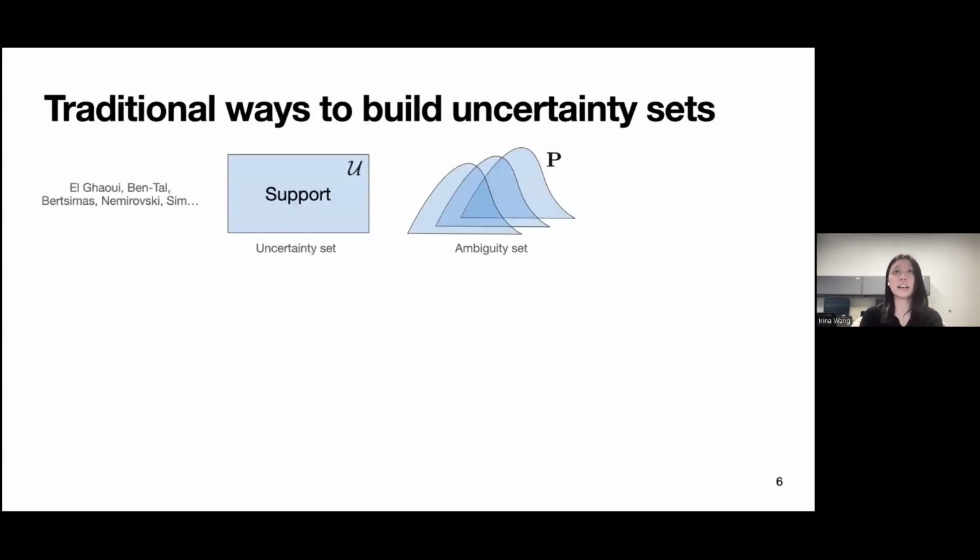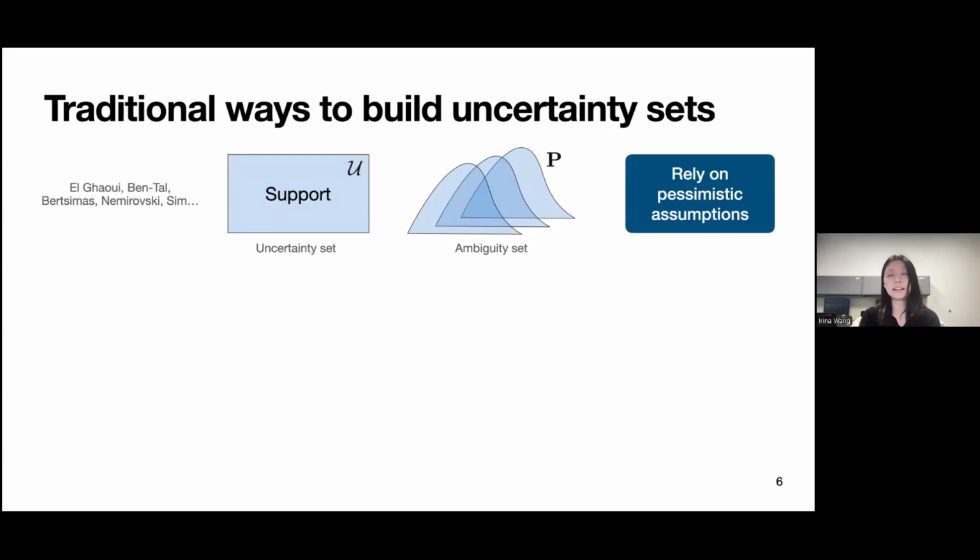So traditionally, there are several ways to build the uncertainty set. We could assume that the decision maker has no distributional knowledge about the underlying uncertainty and only knows its support. Or we can assume that we know something about the distribution and that it lies in an ambiguity set of possible distributions, such as distributions that share certain moment information, but the actual distribution is unknown. And these frameworks could be pessimistic. I mean, they could be conservative in that they rely on pessimistic assumptions about the uncertainty, so we get suboptimal solutions.